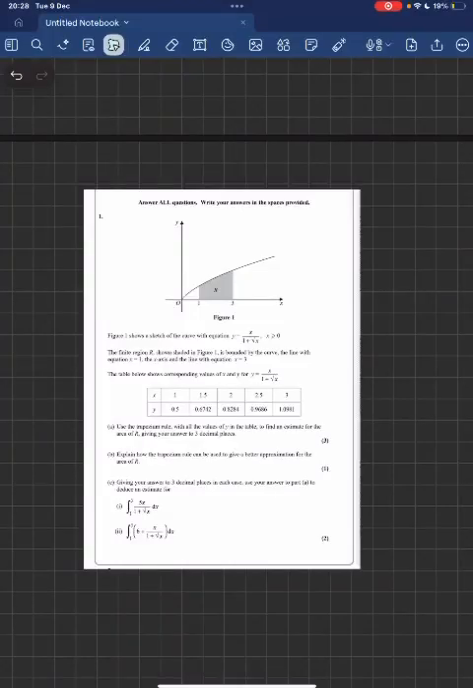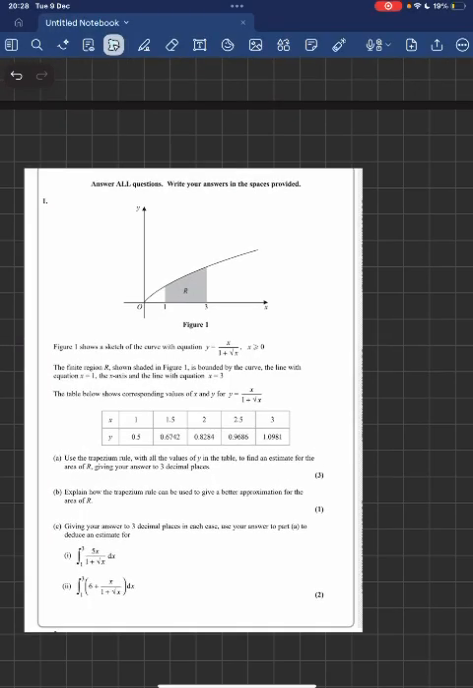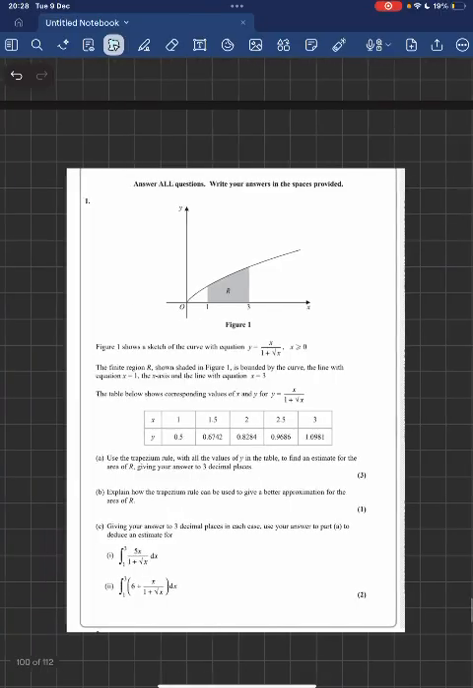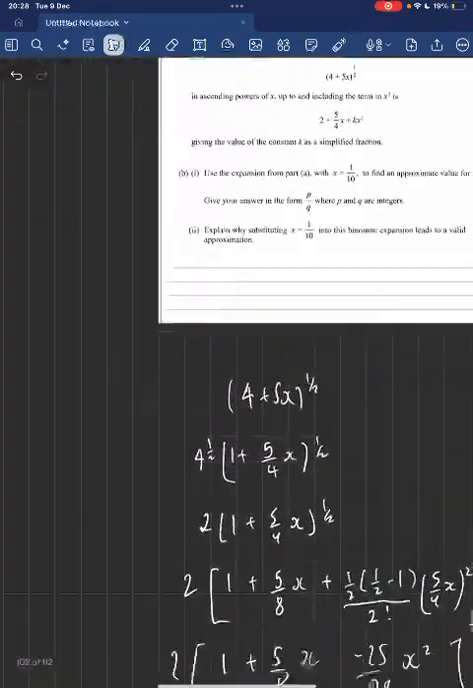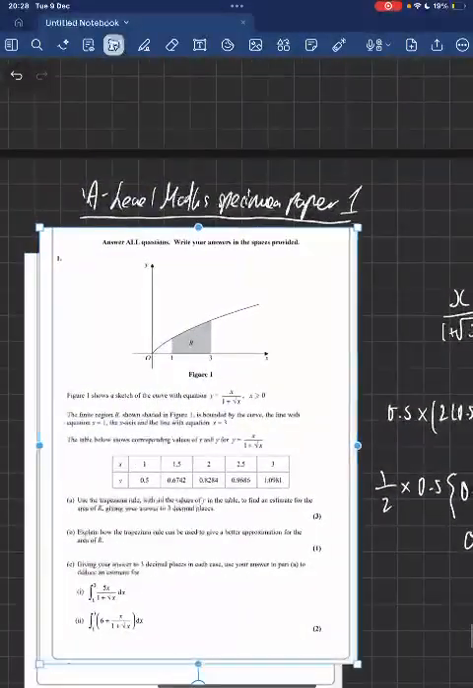Right, mock exams aren't far away, so let's try one question per day. Got a trapezium rule question here. Right, let's go through the solution. So I'll scroll down a little bit. Okay, so here we go.